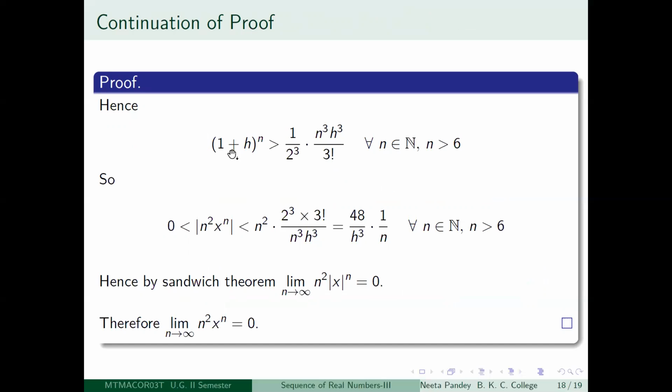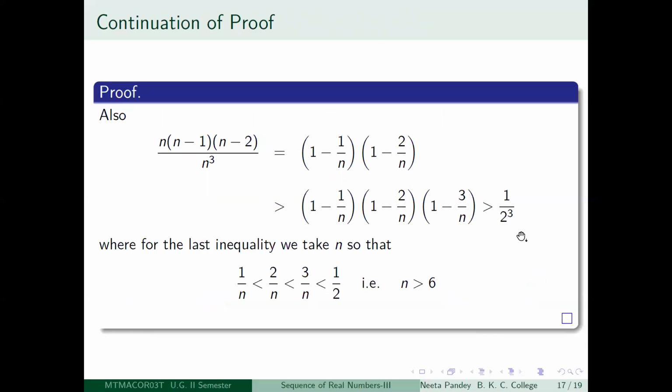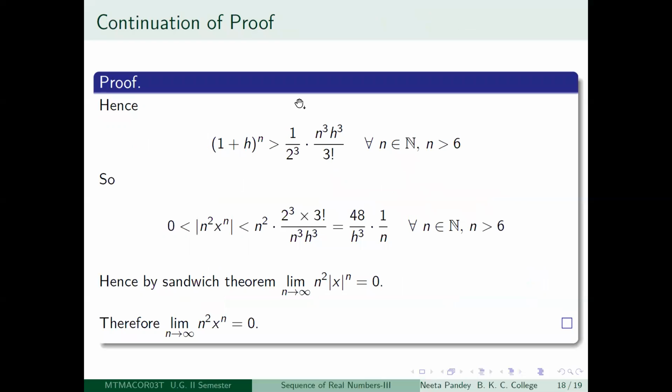We got that (1 + h)^n is now going to be greater than, in the previous slide you got a greater than. So it is greater than 1/2 cube into n cube h cube by 3 factorial, that we had left static. And this is true for all positive integers n greater than 6.